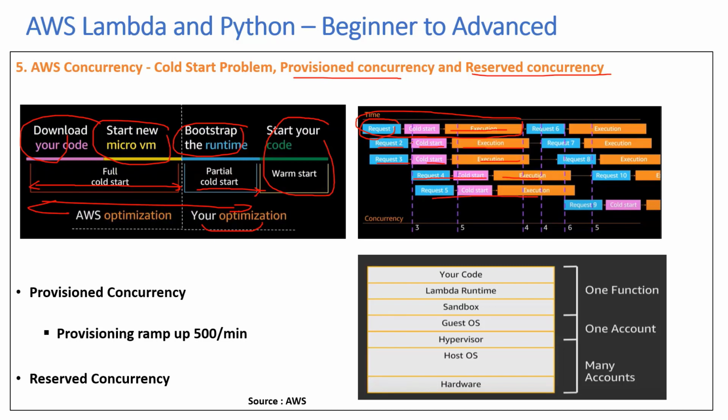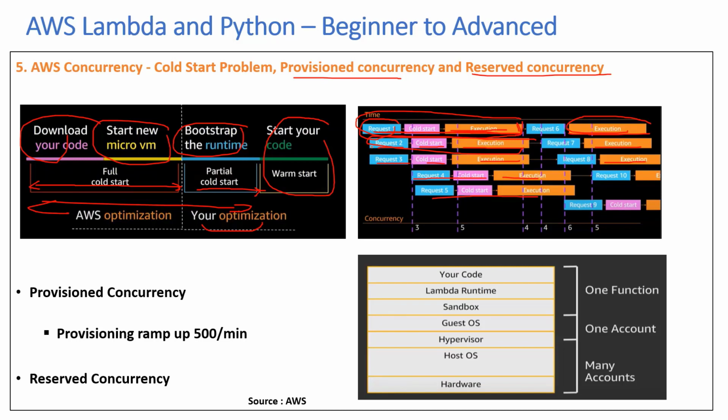Similarly for the fifth. Now say by this time, after the fifth request has come, when the sixth request comes, the first request has already been completed. So what will happen is that it's going to get executed without any cold start. That's because the first one had a cold start and completed execution, but when it runs the second time, there's going to be no cold start. This is the same case with the requests for the previous ones that have already executed, and there are some requests in the queue.